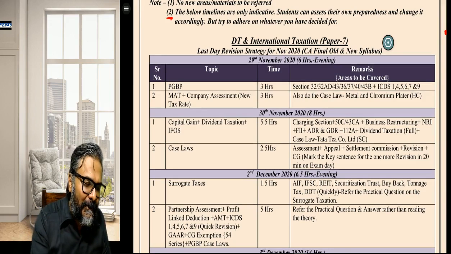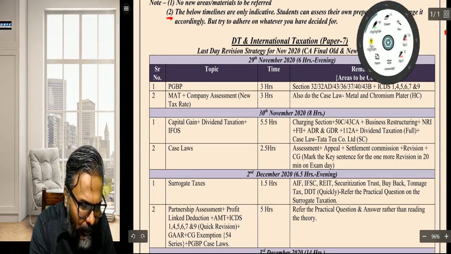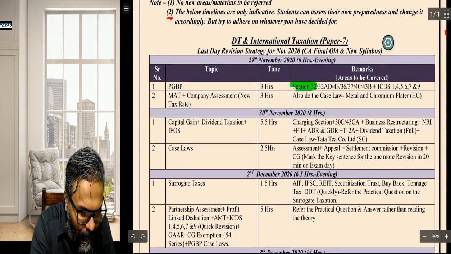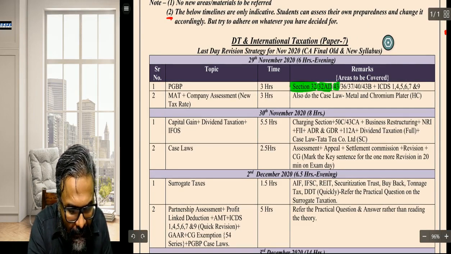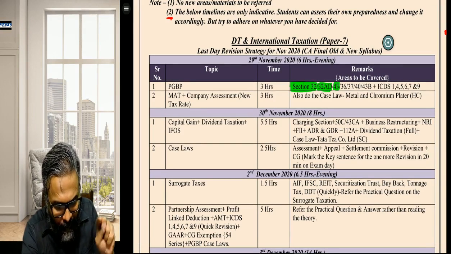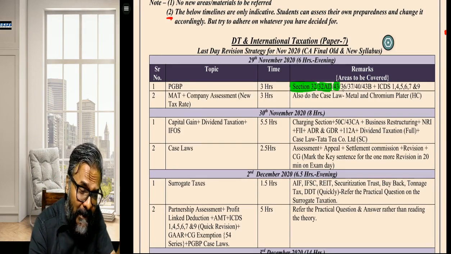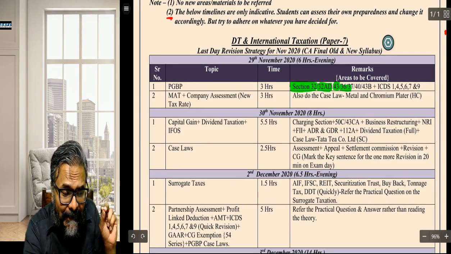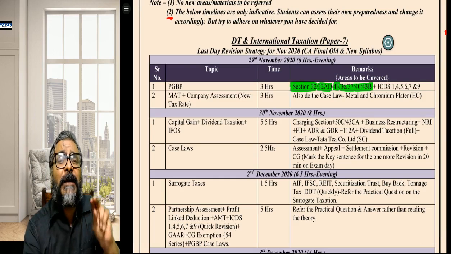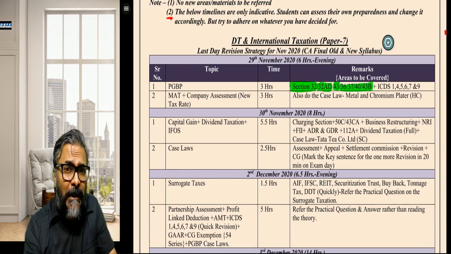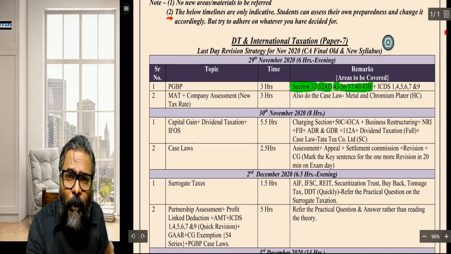What you're going to do in those 6 hours, I have targeted for all of you: the topic of depreciation. You can see for yourself here, depreciation 32, then 32AD is the next one. Thereafter 43, the concept of actual cost, which is linked with this particular point. I think all of you are aware of the actual cost concept, isn't it? Then 36, 37, 40 and 43B, all the small deductions, which are majorly for adjustment purposes, are the things which I have mentioned here to all of you.